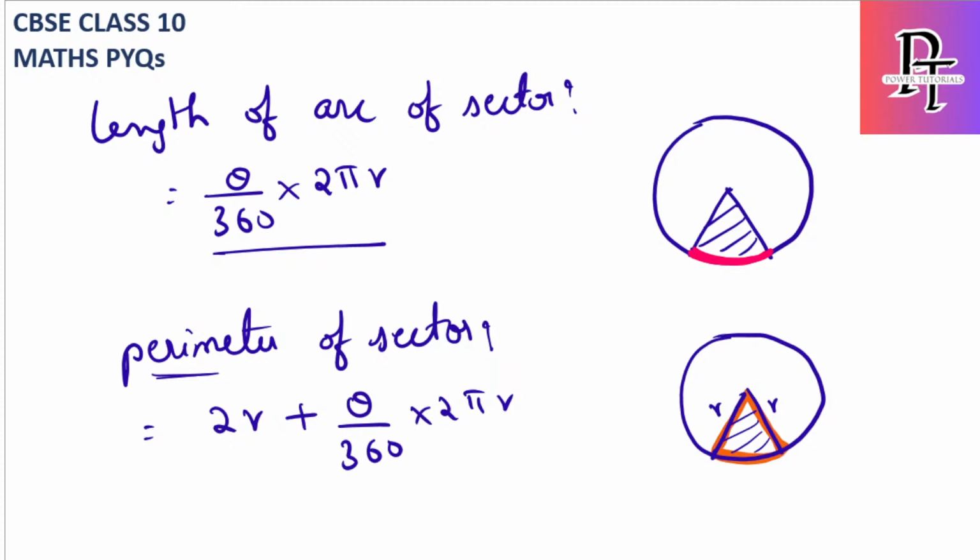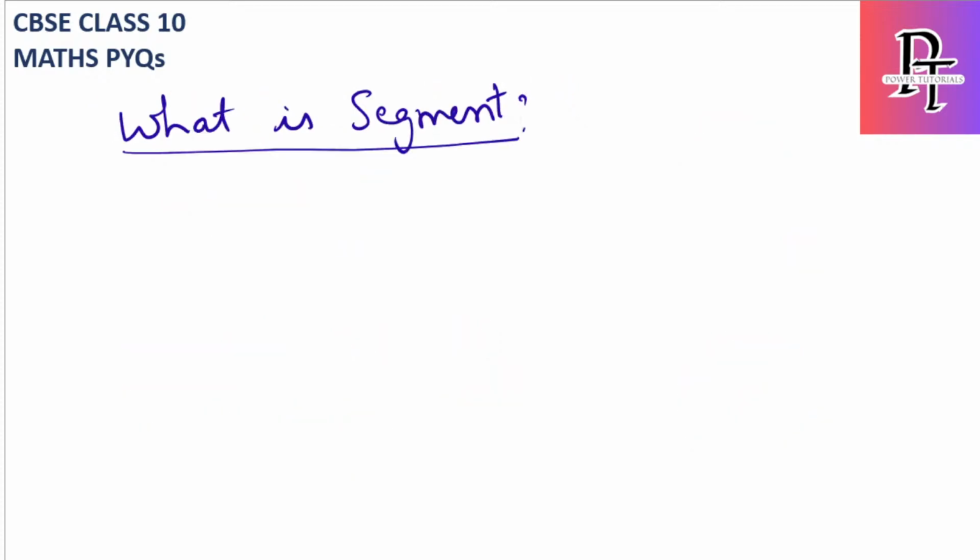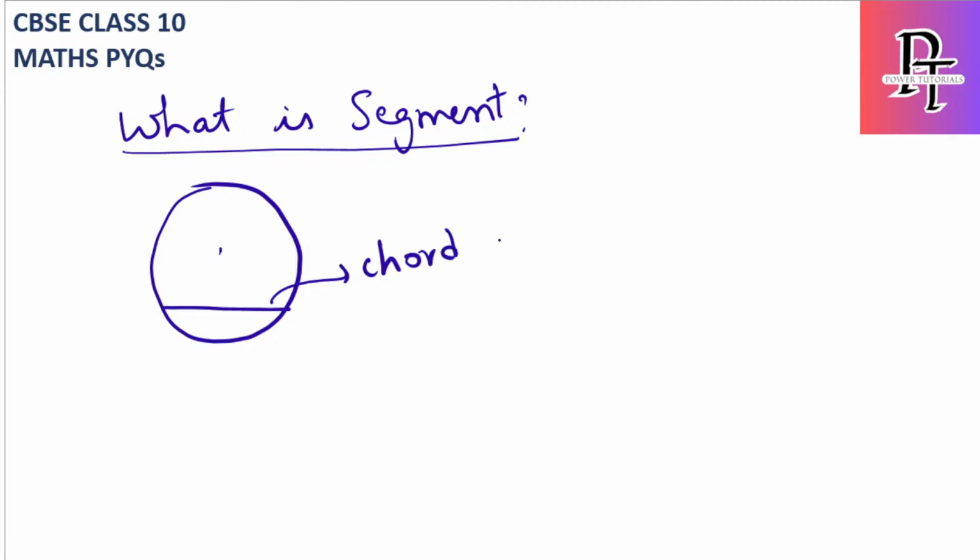Okay, now let's move to the other one, which is the segment. So let's understand what a segment is. Let's draw a circle again, and let's draw, okay, so what is this line? If I ask you, this line is nothing but a chord. Okay, so a segment is nothing but the area created between a chord and a circle. So a segment is the area between a chord and a circle.